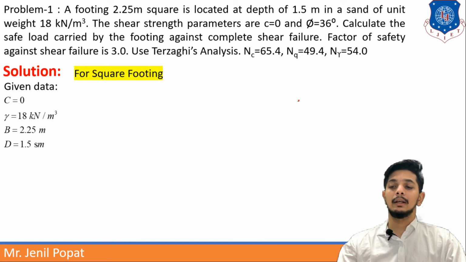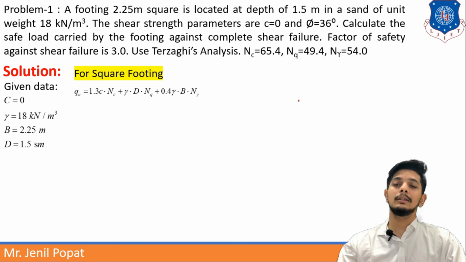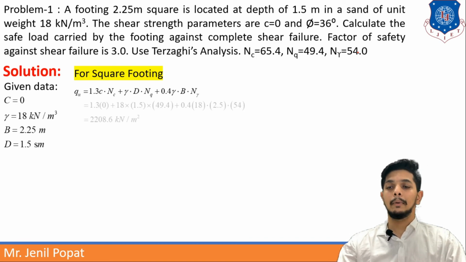Let us understand that. For square footing, qu is given as 1.3 C into Nc plus gamma D Nq plus 0.4 gamma B into N gamma. So values of C, D and B and gamma are given, but what about Nc, Nq and N gamma? They are also provided by the problem. So we have to put all the things in one formula which you have to remember.